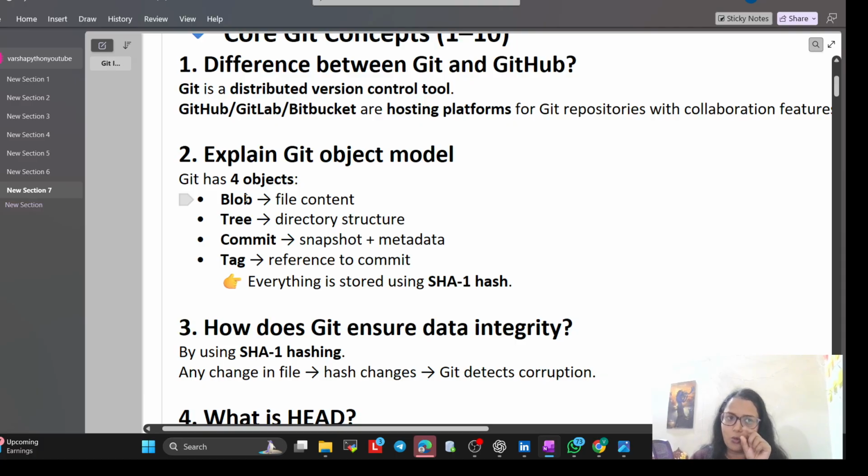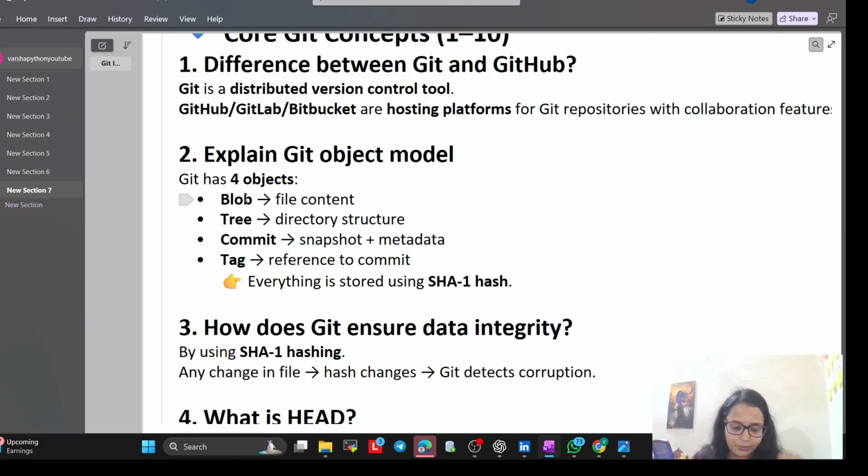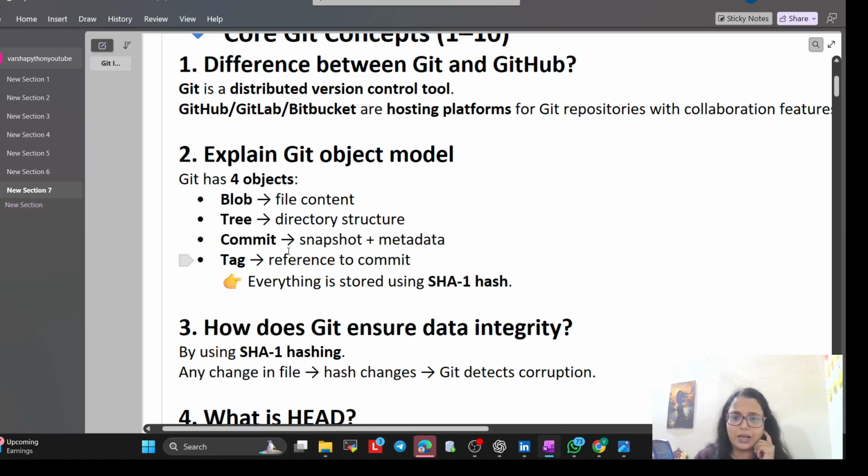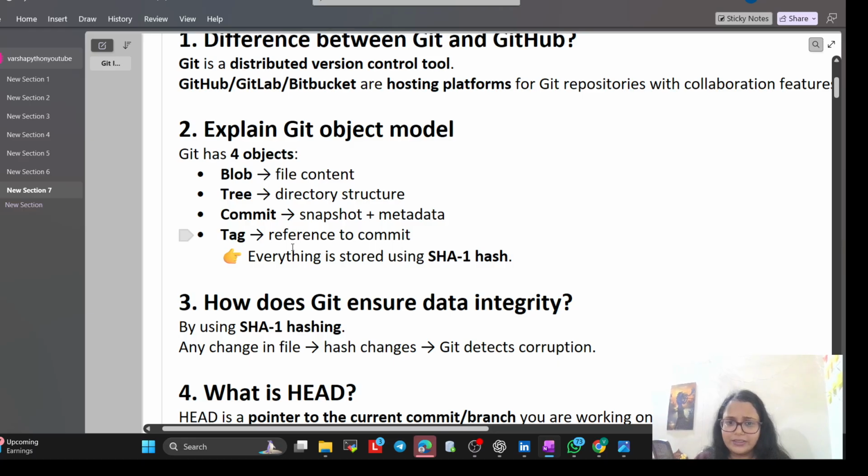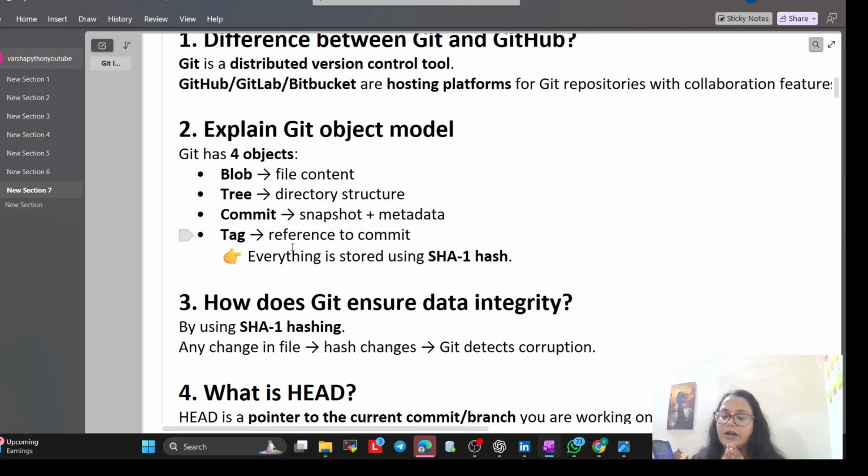You have to write the code for the transaction, so that is called a blob. Now the Java and balance.py files, so that is it, and commit means snapshot plus metadata and tag, so everything is stored using this. I hope you understand, and if you are not understanding, please comment in the comment box.